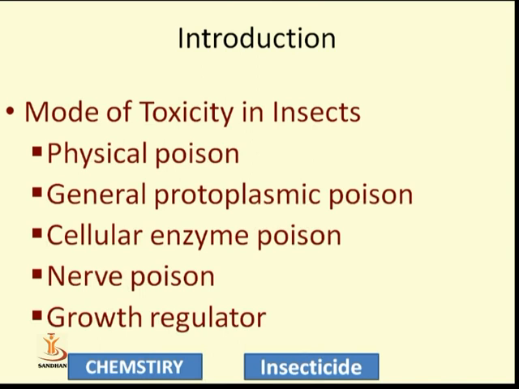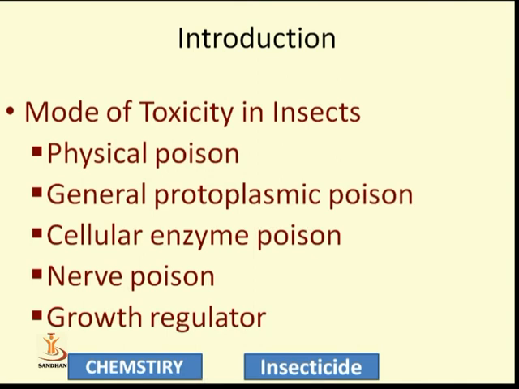And the last one is the growth regulator. What is the growth regulator? In each and every animal kingdom, the growth regulator is necessary. It means that at each stage some cell division will take place. If it is a highly developed animal kingdom, then after cell division comes tissue, then organ, then the next step.